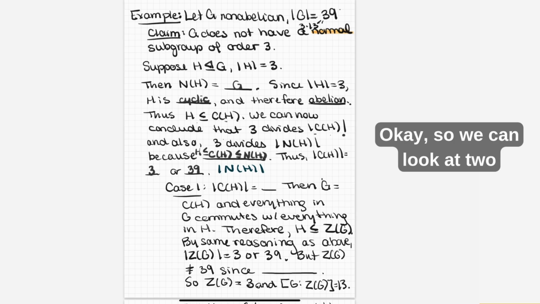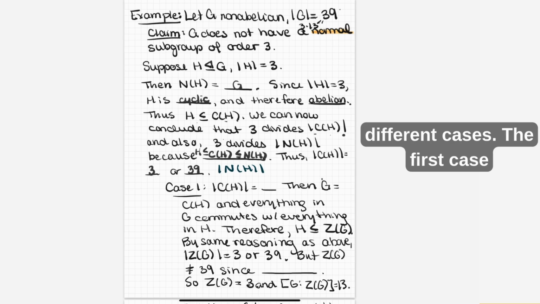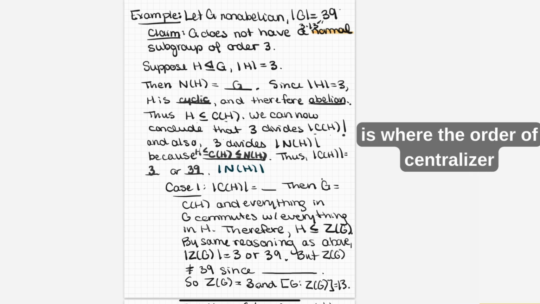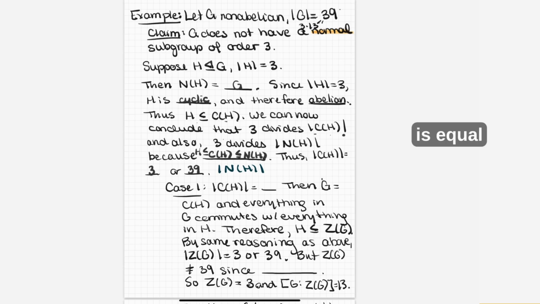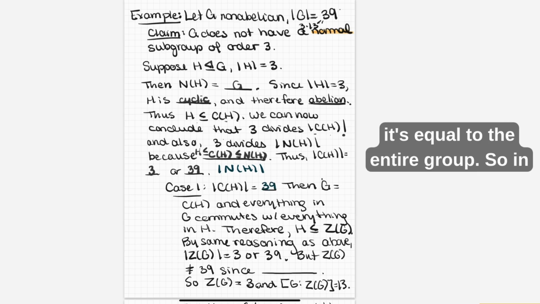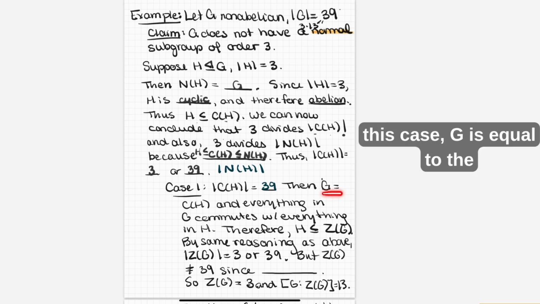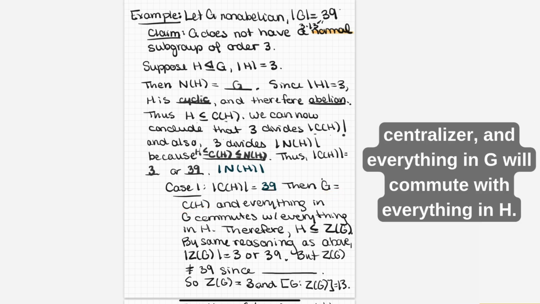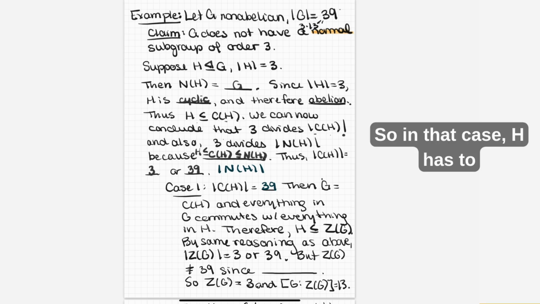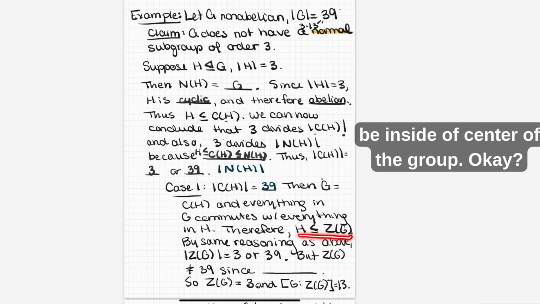Okay, so we can look at 2 different cases. The first case is where the order of the centralizer is equal to 39. That is, it's equal to the entire group. So in this case, G is equal to the centralizer, and everything in G will commute with everything in H. So in that case, H has to be inside of the center of the group.